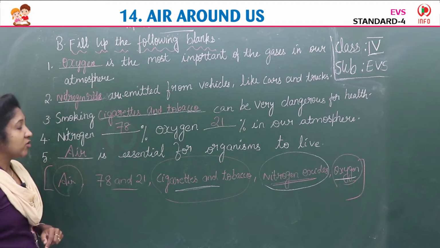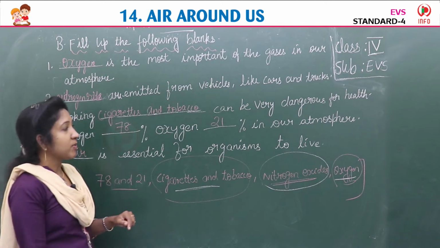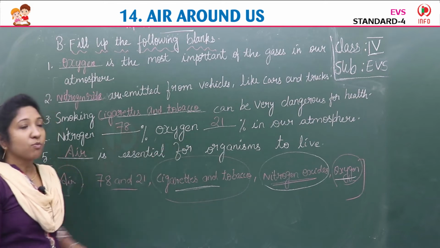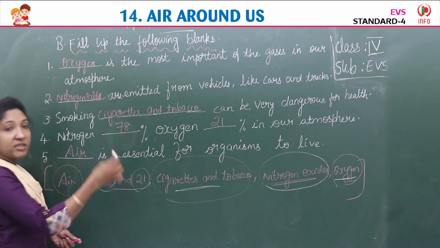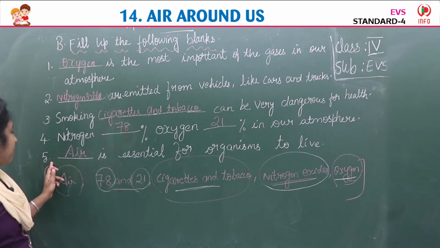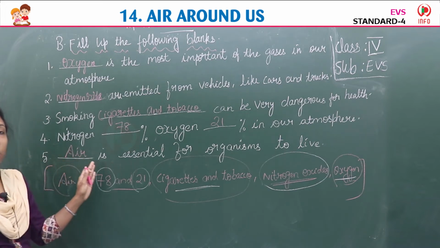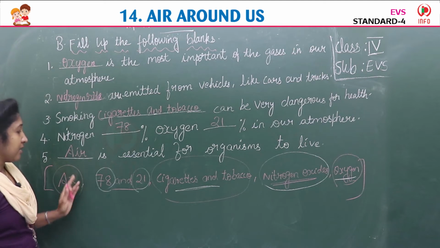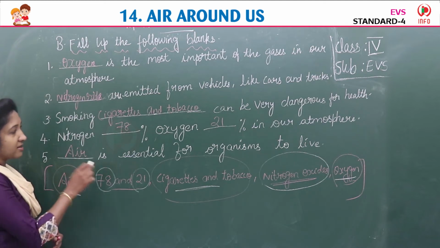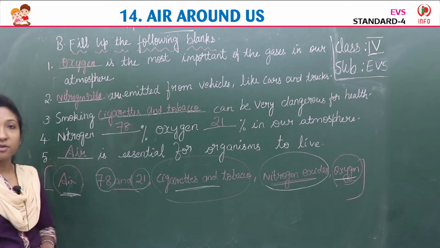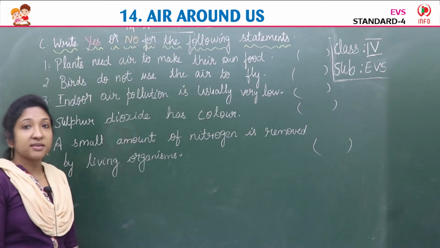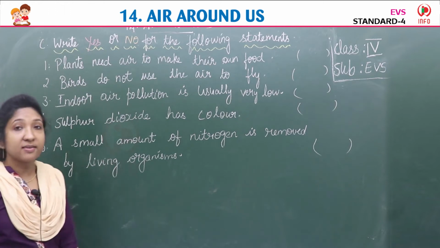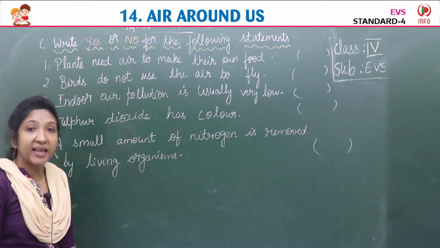Fourth one, nitrogen dash percentage, oxygen dash percentage in our atmosphere. Nitrogen is 78% and oxygen is 21%. Fifth one, air dash is essential for organisms to live. Air is essential for the organisms to live. Okay, children? Yes, children, our next exercise is exercise C. Write yes or no for the following statements.